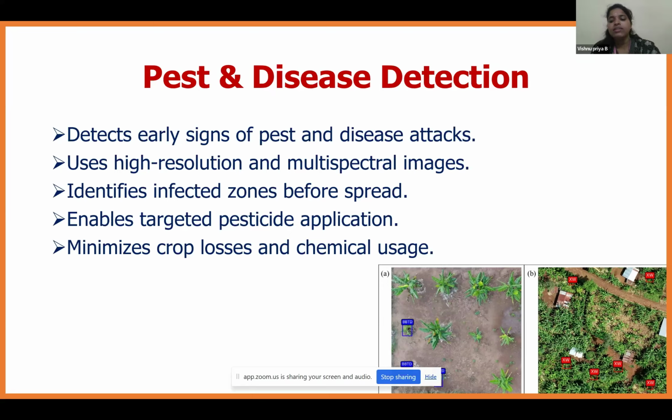In the B image, it is an overall village where the plantation crop has been cultivated. It is detecting which diseases have affected a region, and it will be giving certain recommendations for the particular diseases. So this is the major role of drones in pest and disease detection.